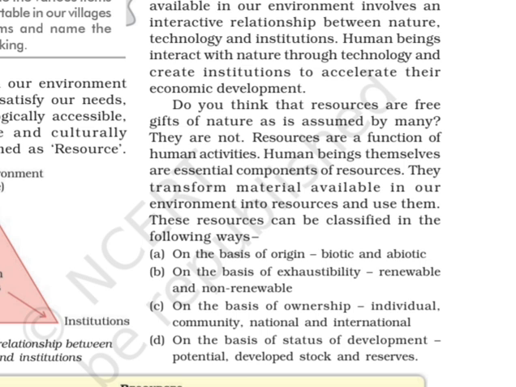And human beings interact with nature through technology and create institutions to accelerate their economic development. Means the main factor here is human being. Human being will interact with nature with the help of different types of technology, and then will create various types of institutions to increase his or her economic development, right?